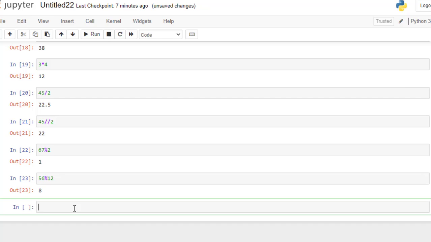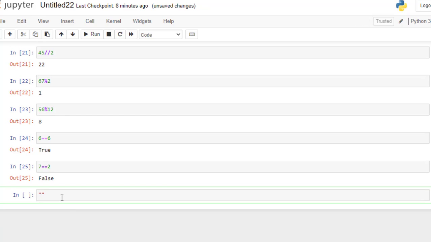There are two boolean values, True and False. True means a value which is right. Suppose is 6 equal to 6? Then yes, True. Then is 7 equal to 2? False, it is not equal. Now Python is case sensitive.